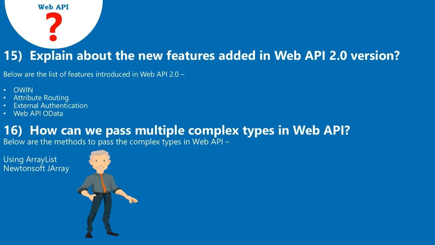15. Explain the new features added in Web API 2.0. Below is the list of features introduced in Web API 2.0: OAuth, attribute routing, external authentication, Web API OData. 16. How can we pass multiple complex types in Web API? Below are the methods to pass complex types in Web API: using ArrayList, Newtonsoft JArray.